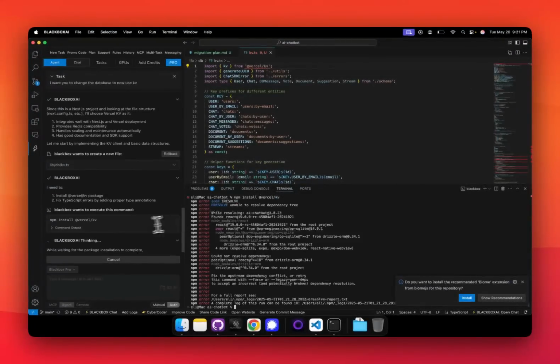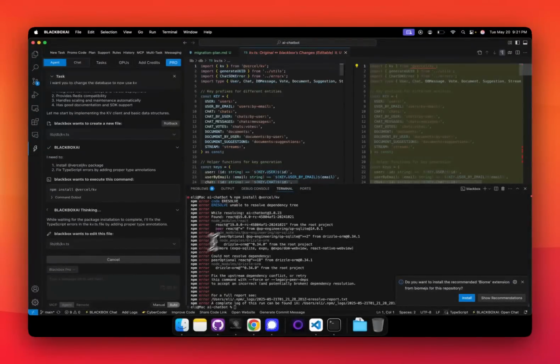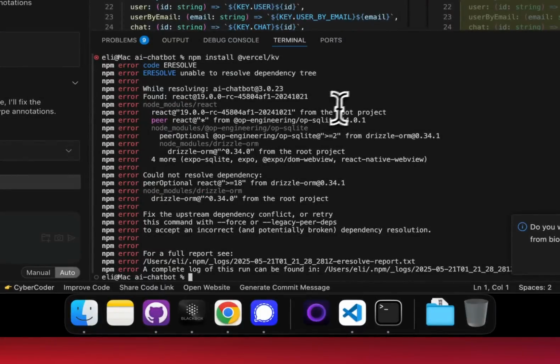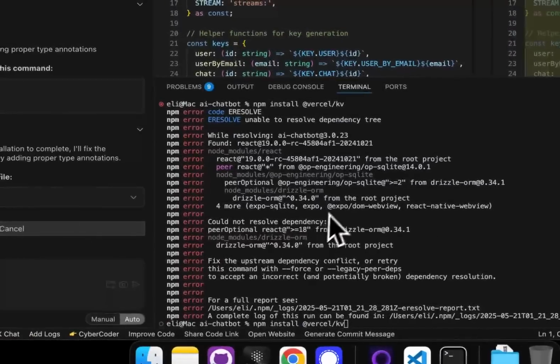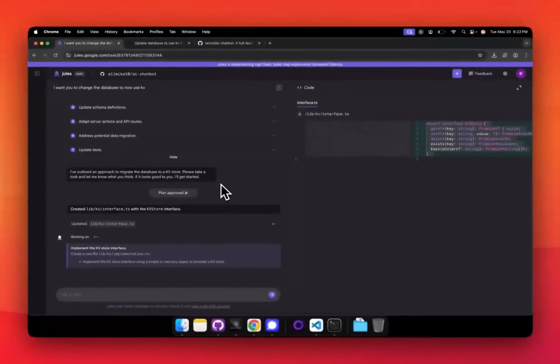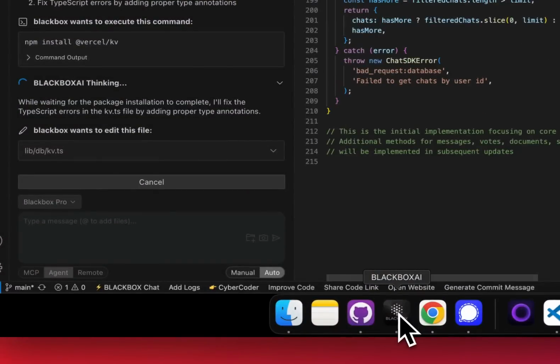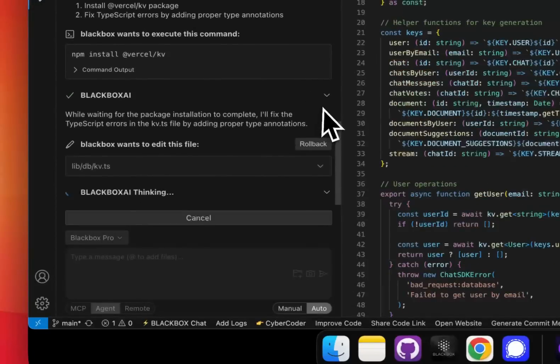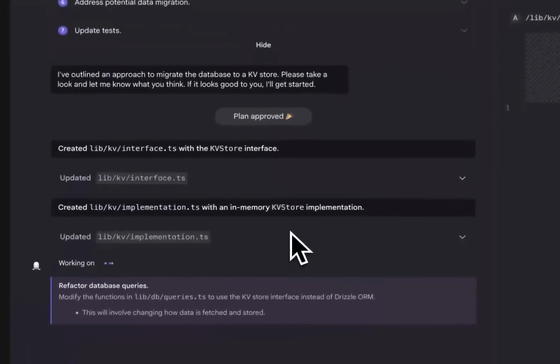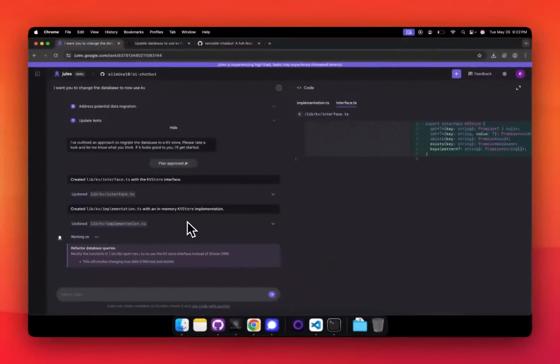So here we're installing the KV. It's gonna require some sudo here to run. Okay, implement the KV right here. Refactor database queries.